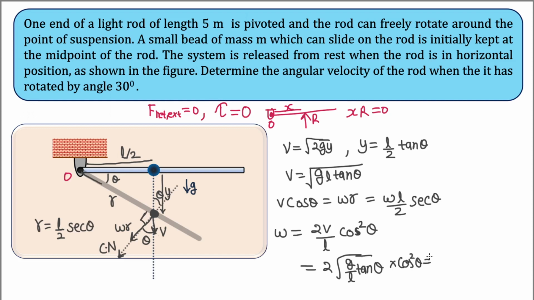And if you put in the values, with theta as 30 degrees, this will become 2 into 1 by root 3 into 3 by 4. Now we'll cancel it with 2, so 3 by 2. Now the 2 will go under the root, and it will become basically 3 by 2 root 3, which is root 3 by 2 radian per second. So that is going to be our answer for this question.